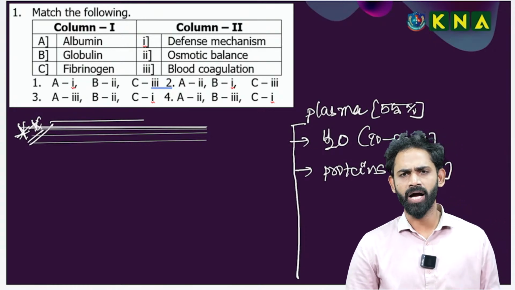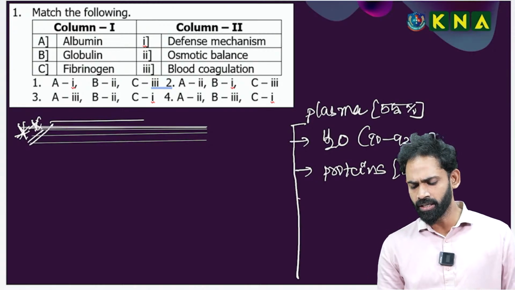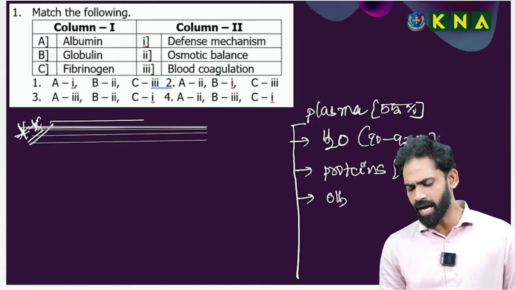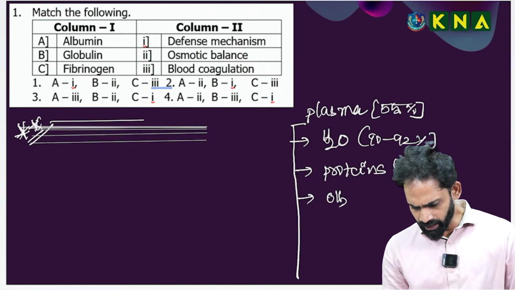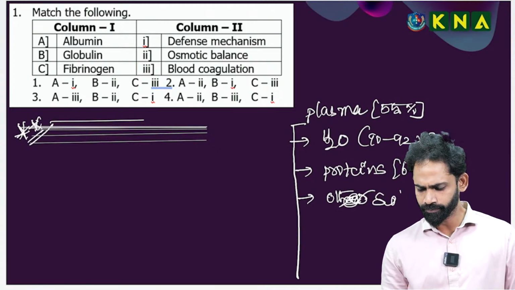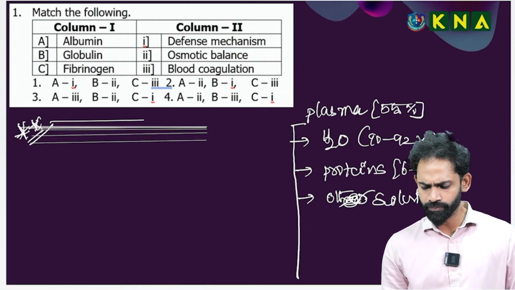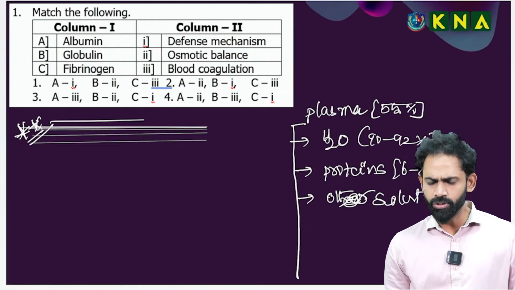The remaining, other than the proteins and water, is occupied by the other solutes. What are these other solutes?